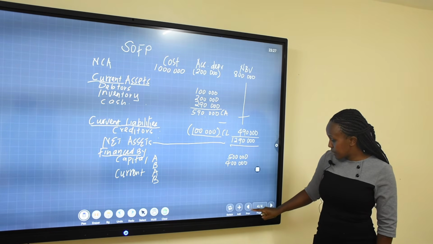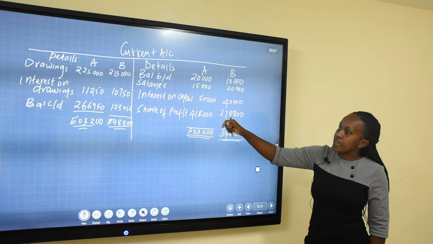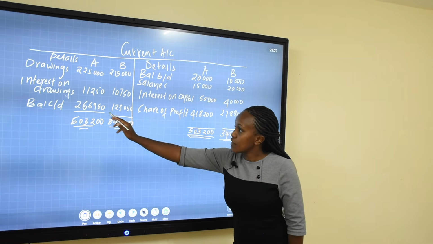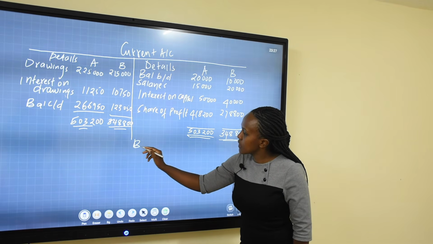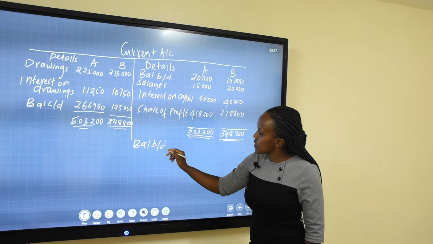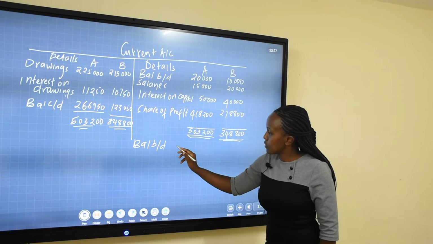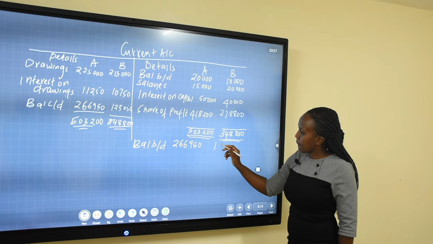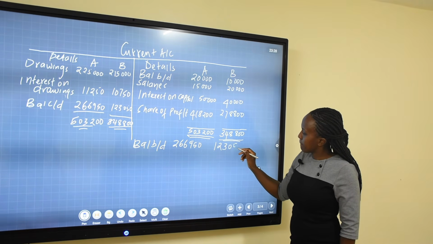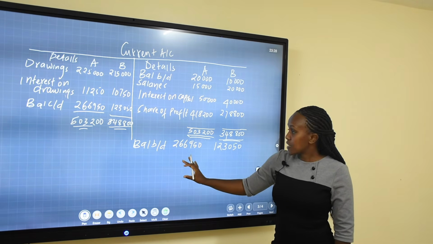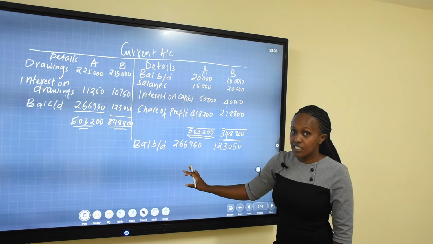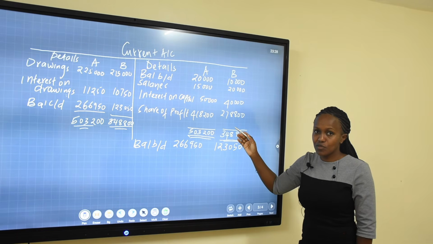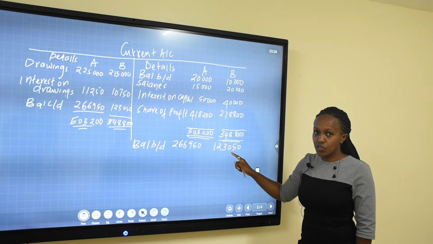Now, we have to go back, previous, come here. These are the balances of the capital account, current account. If the balance carried down here, the balance brought down is going to be here. This balance is carried down, the balance brought down is going to be here. And these are the balances we are going to take to the balance sheet. These two balances. And they are credit balances, meaning they are positive, because the balance brought down is on the credit side.